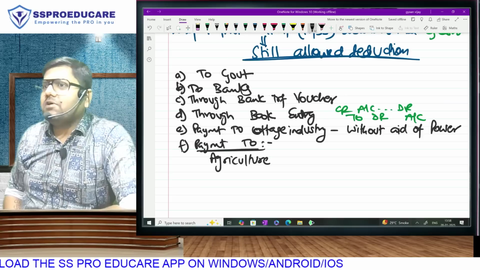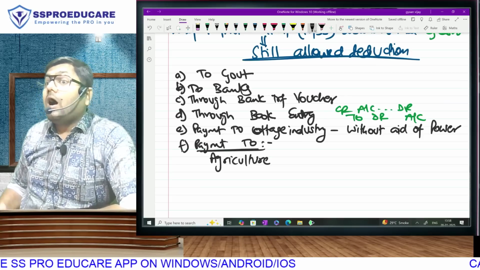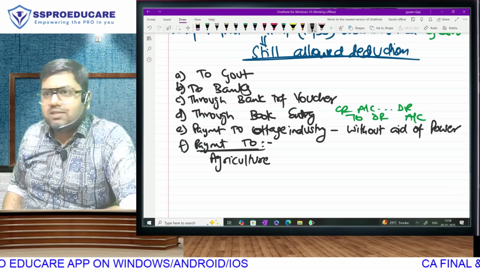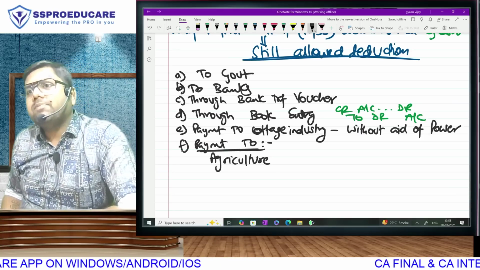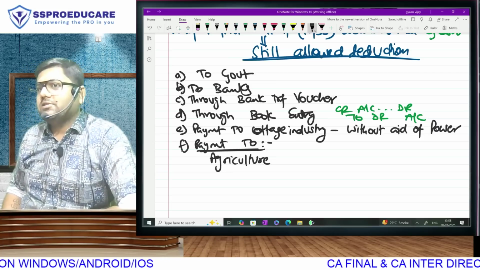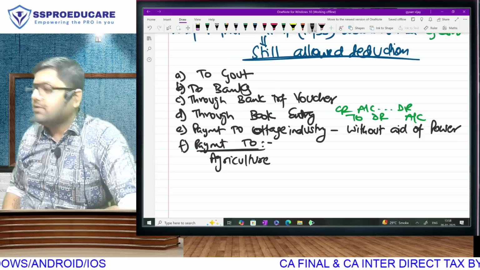So there is a farmer growing these mangoes in some village of Ratnagiri. I purchase from him and sell it in Mumbai. So for me, the mango purchase is a business purchase. I can make payment in cash because I am purchasing from agriculture, a farmer. You can make payment to a farmer in cash. The expense will be allowed.